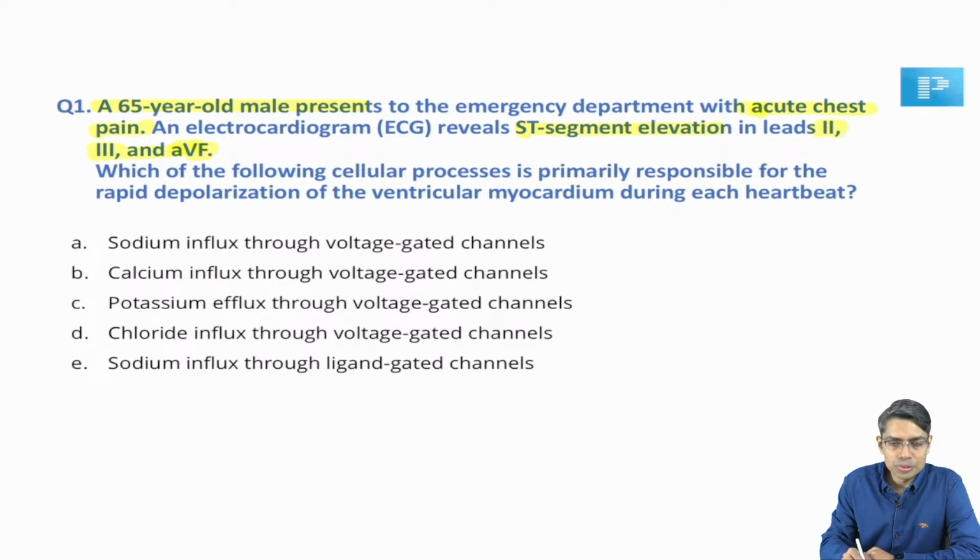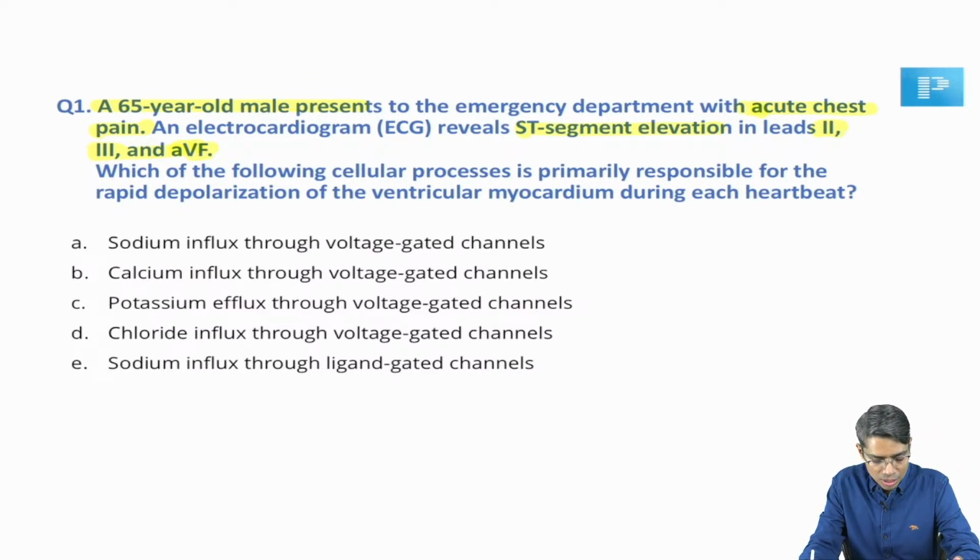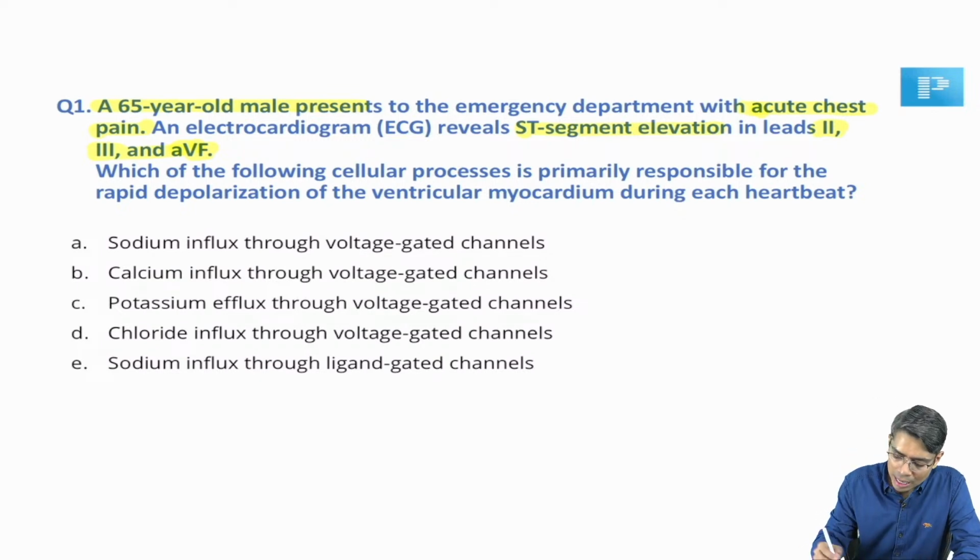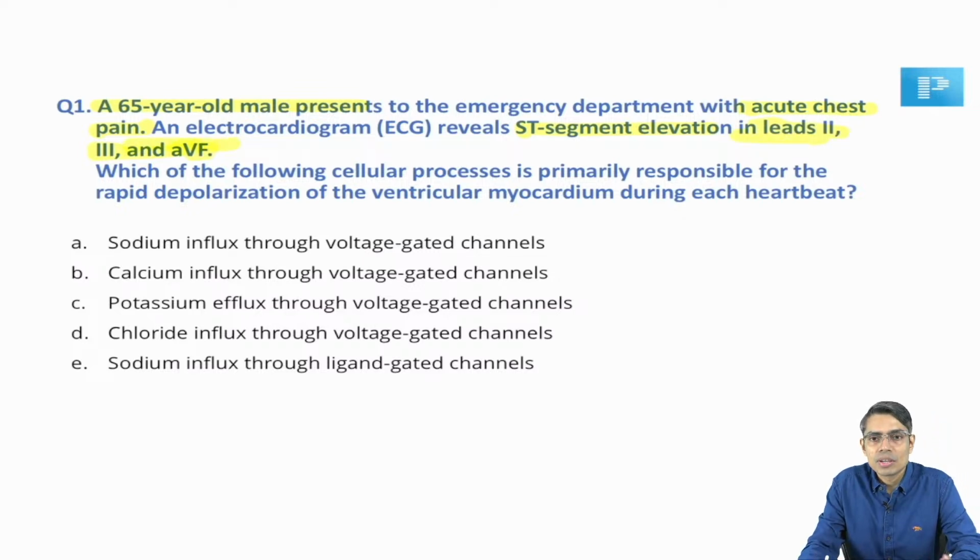So now you look at the question. Although the question is clearly indicating that the patient is suffering from acute myocardial infarction, and particularly the ST elevation is in lead 2, lead 3 and AVF, so probably we can guess that it is an inferior wall myocardial infarction, but the question is not about that. The question is something different, right?